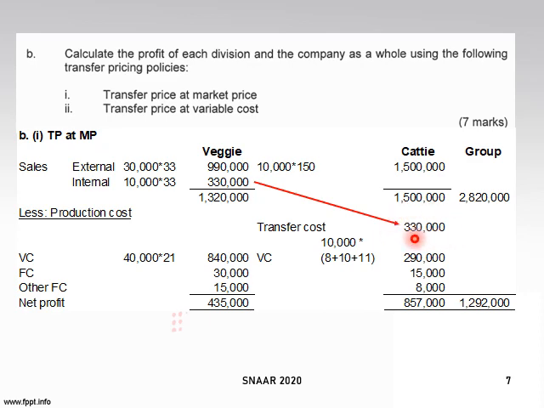Okay, so now next you will take her variable cost. Her variable cost is 10,000 times the additional materials and labor cost.